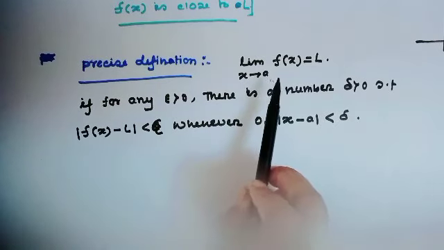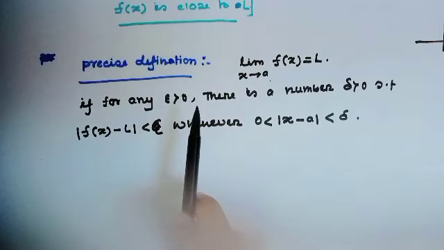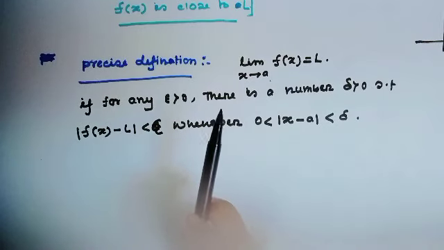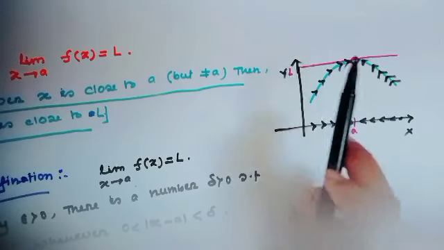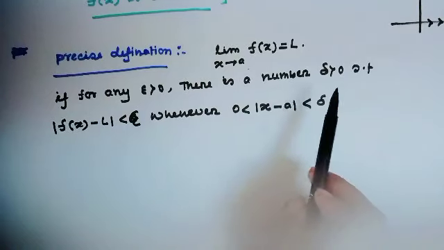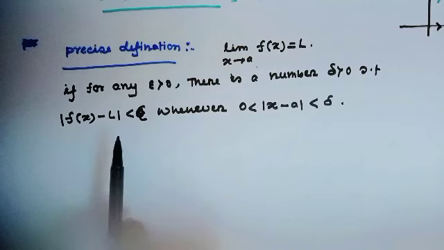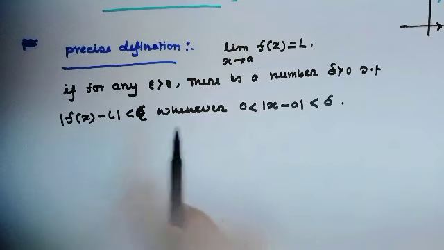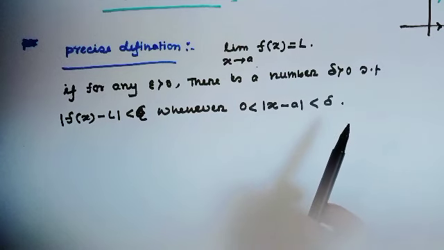Okay, and the precise definition is: limit as x goes to a of f(x) equal to L means for any epsilon greater than 0, no matter how close f(x) to L, whatever value of epsilon you give, there is a number delta greater than 0 such that the distance |f(x) minus L| is strictly less than epsilon whenever the distance |x minus a| is strictly less than delta.